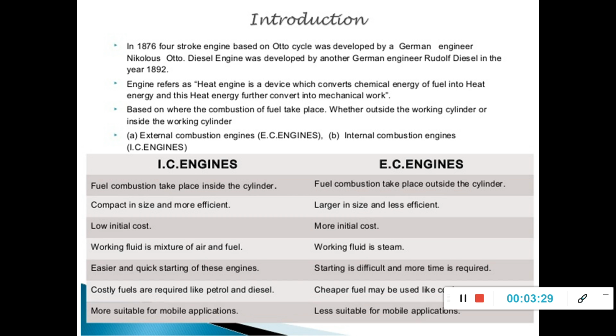In IC engines costly fuels are required because it is the internal part of the engine combustion chamber, so we need to burn a costly fuel, and in EC engines a cheaper fuel like coal can be used to burn to get the heat. IC engines are more suitable for mobile applications. EC engines are less suitable for mobile applications because they are bulky in size. We have an outside furnace, so it is difficult to carry both furnace and engine.